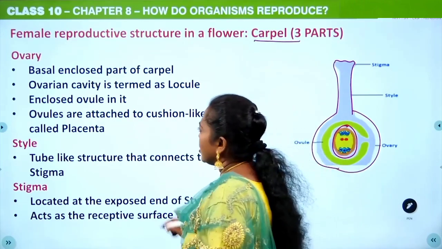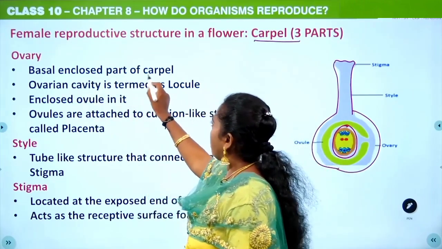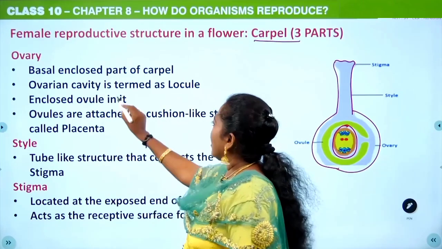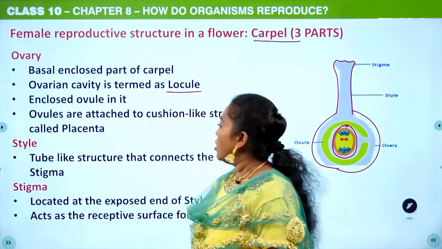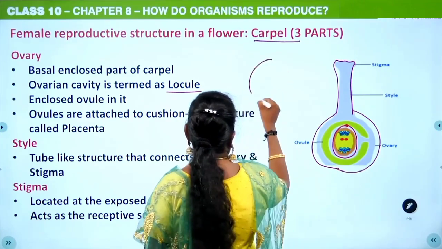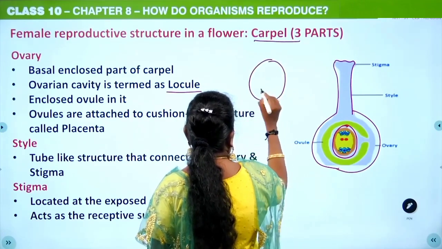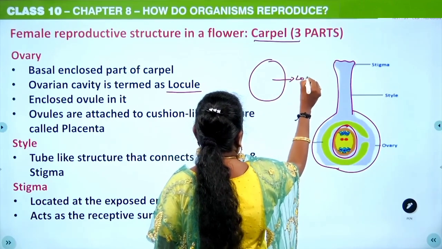This ovary is the enclosed part of the carpel, and the ovarian cavity is termed the locule. For example, if this is the ovary, this cavity is known as locule.